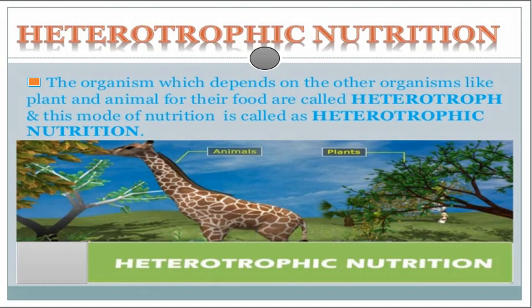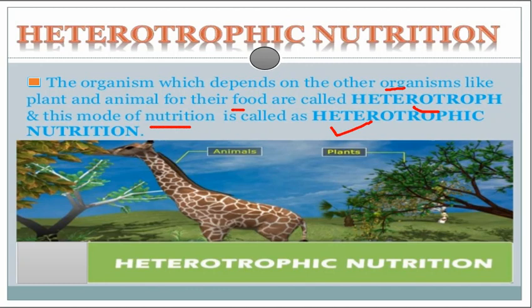It is the mode in which the organism depends on other organisms for its nutritional requirements, that is called food. Those organisms are known as heterotrophs, and the mode of nutrition is called heterotrophic nutrition.